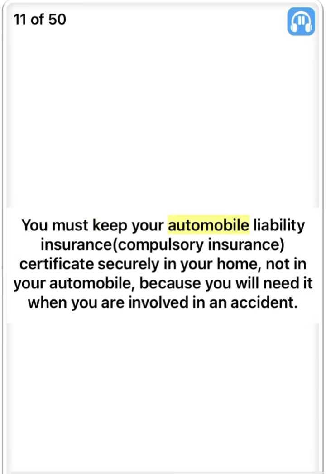You must keep your automobile liability insurance, compulsory insurance, certificate securely in your home, not in your automobile, because you will need it when you are involved in an accident. False.